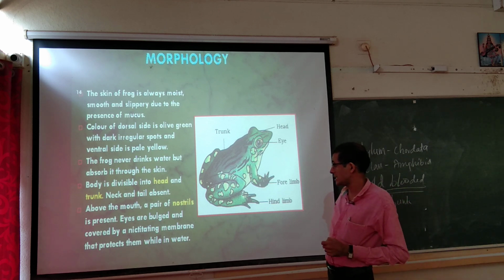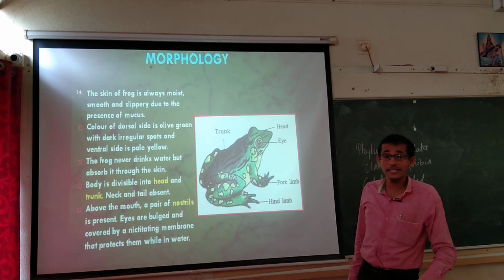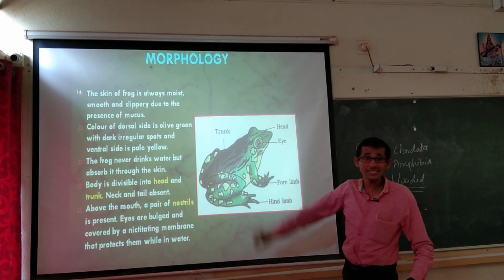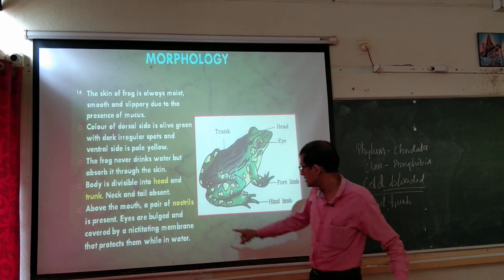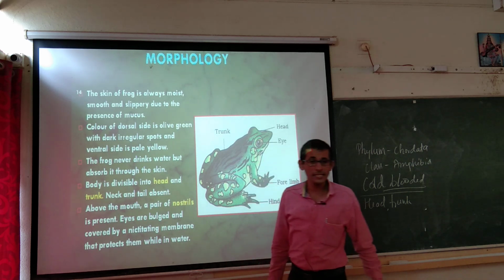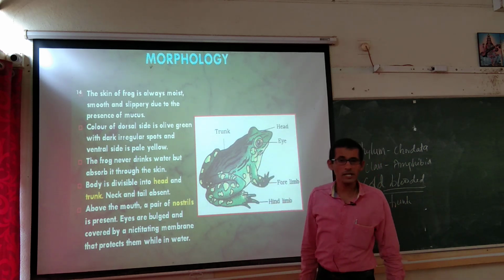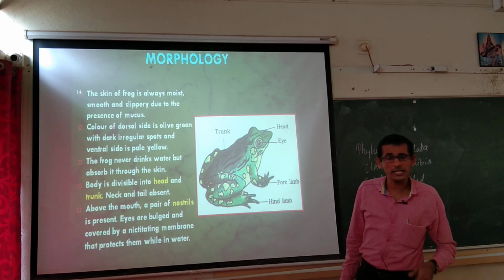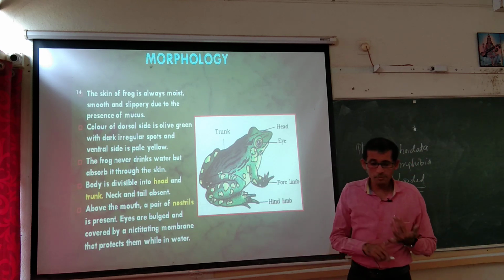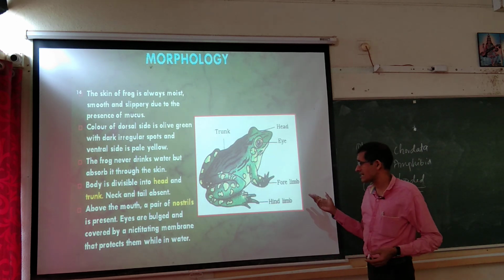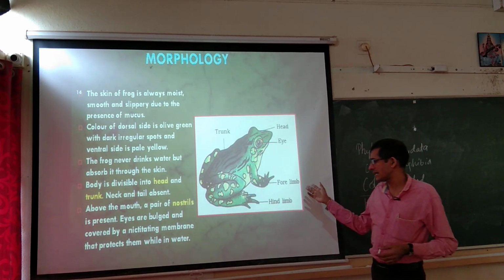Eyes are bulged and covered by a nictitating membrane. Eyes are large, with a nictitating membrane. What is this nictitating membrane? It is a transparent membrane that covers the eye. It is a character of amphibia and reptilia; in snakes also it is present. The eyelid is absent, so the nictitating membrane is present.